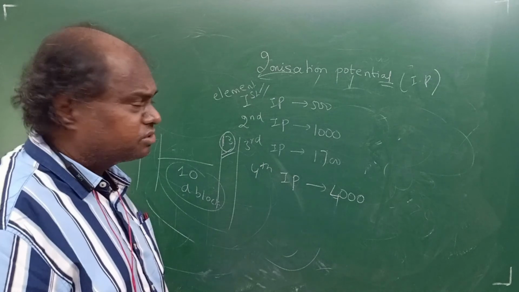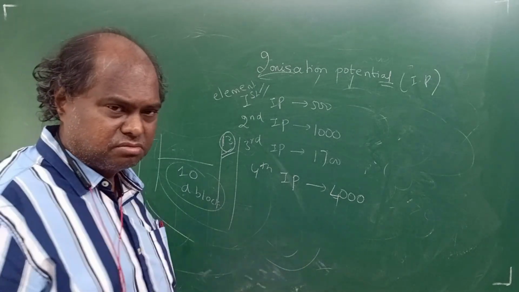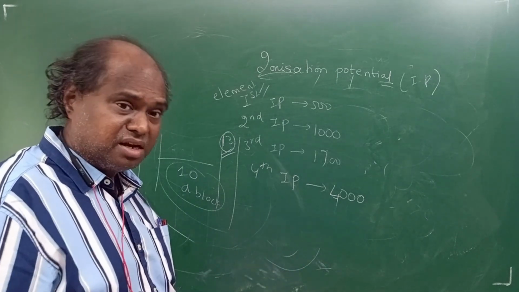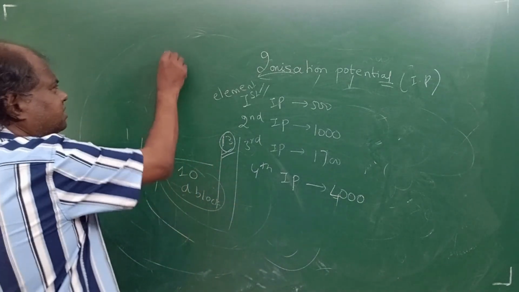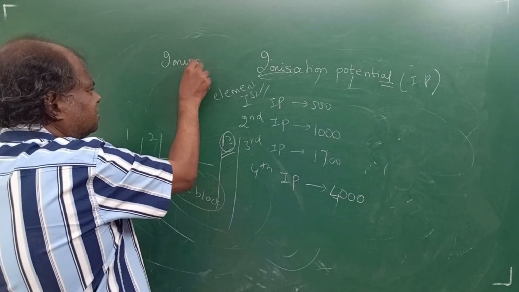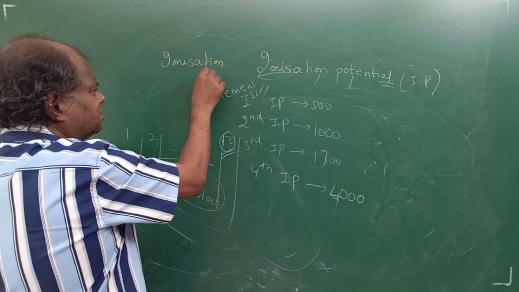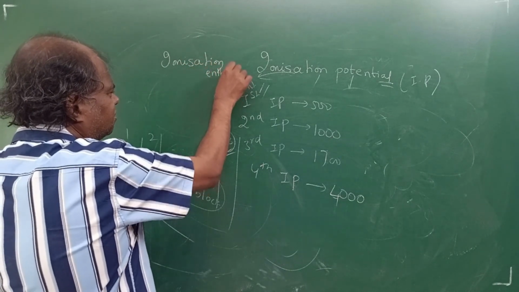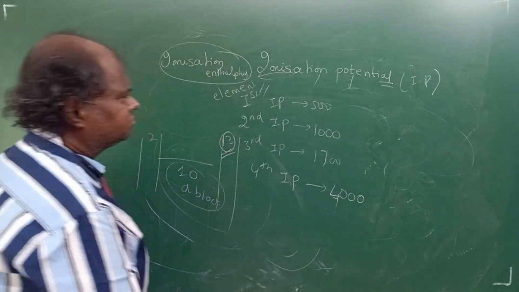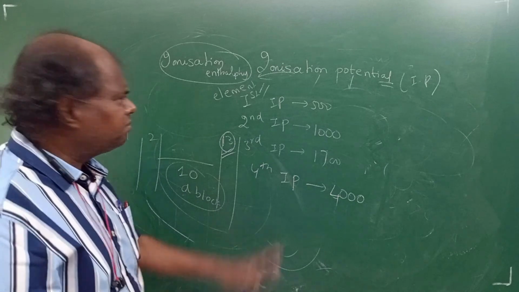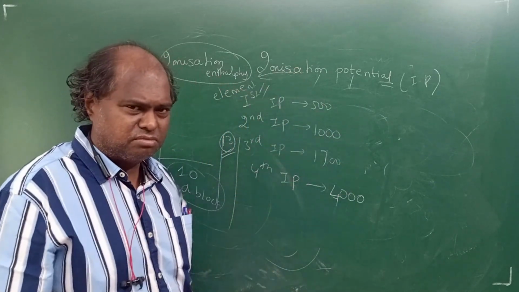One more thing: ionization potential is also called ionization energy. Okay? It is also called ionization enthalpy. There's one more name for this. Enthalpy, energy, they are all the same only. Ionization enthalpy. Enthalpy means energy.